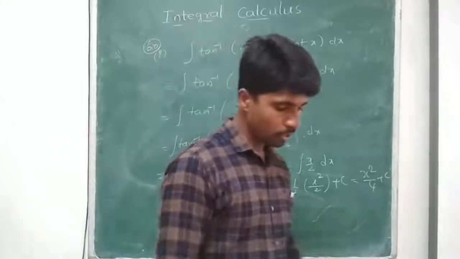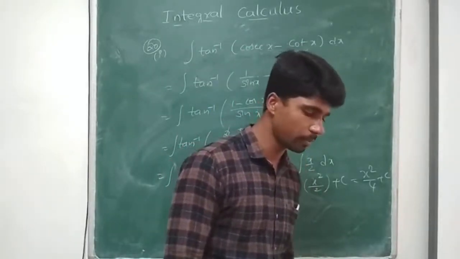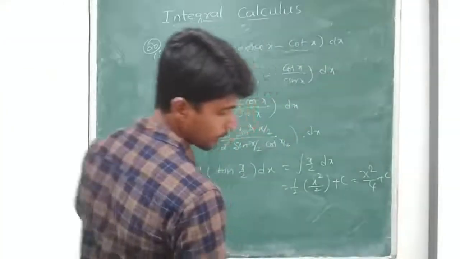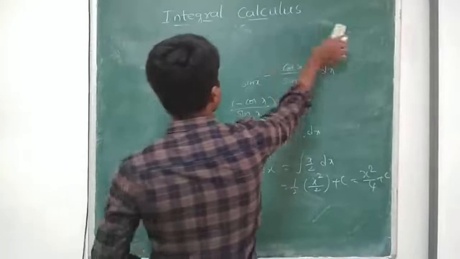So likewise, 1 minus tan square x by 1 plus tan square x can be written as cos 2x, and we can simplify. The 21st one, given: